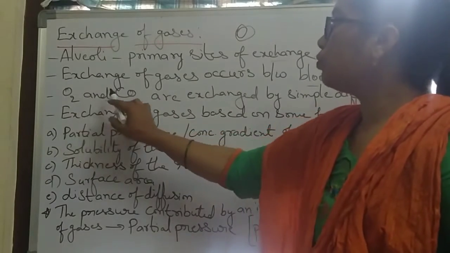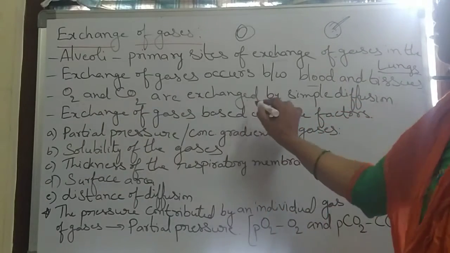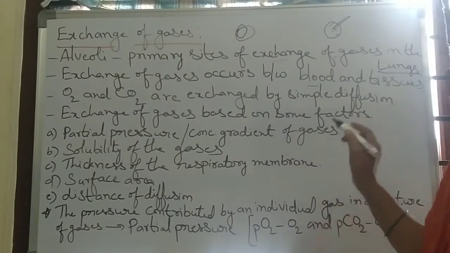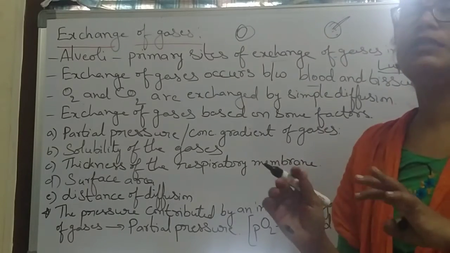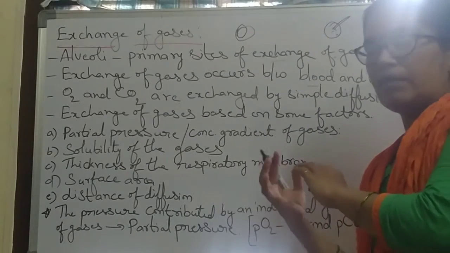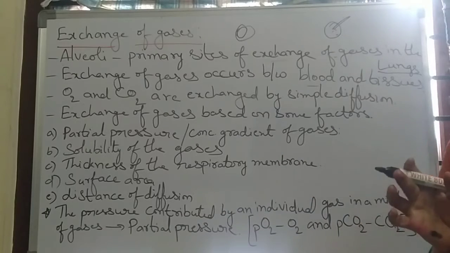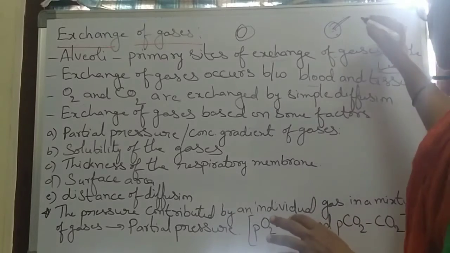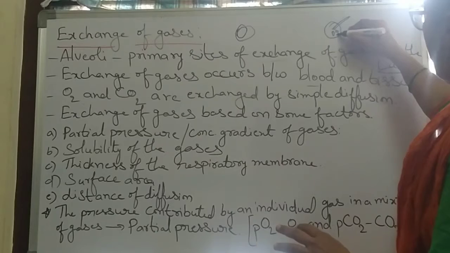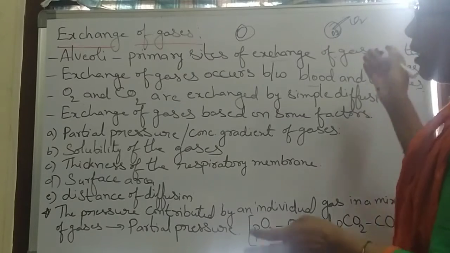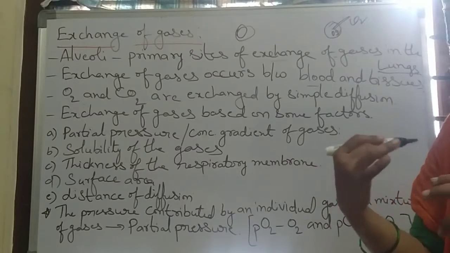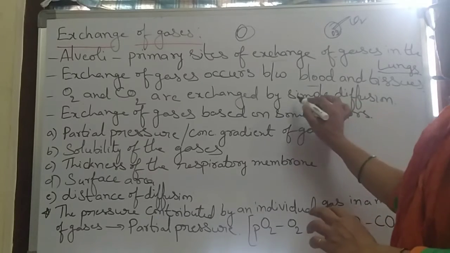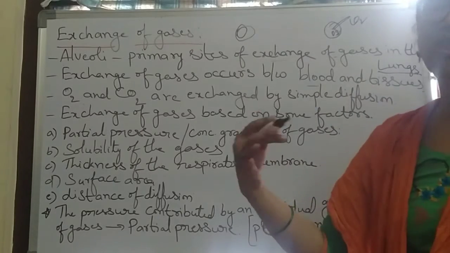Here oxygen and carbon dioxide are exchanged by simple diffusion. Simple diffusion means they pass from higher concentration to lower concentration, based on the gradient, a pressure difference.